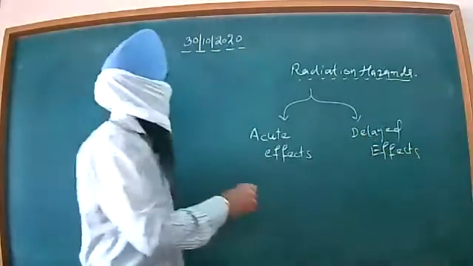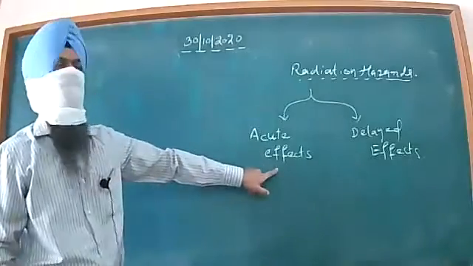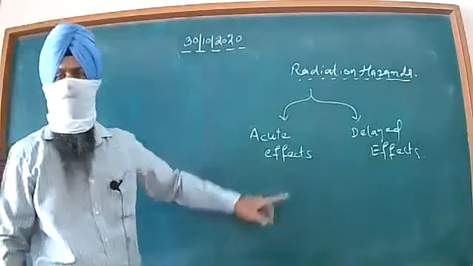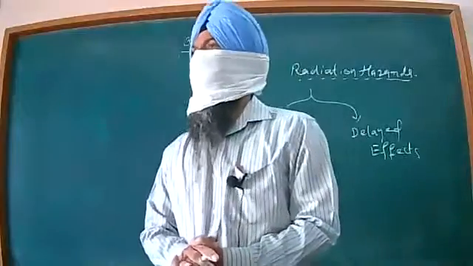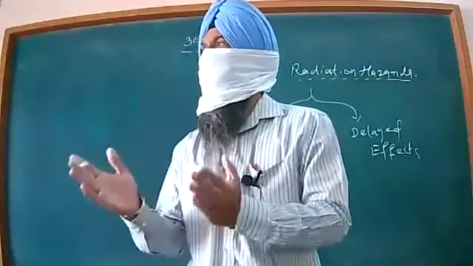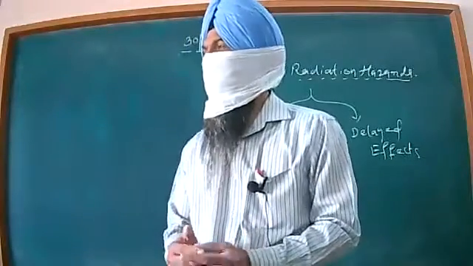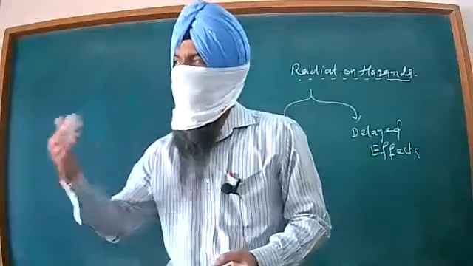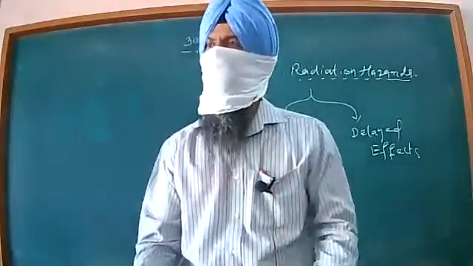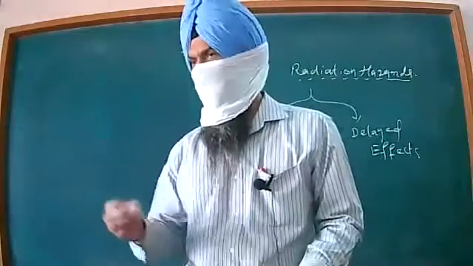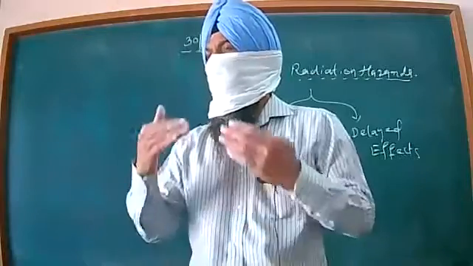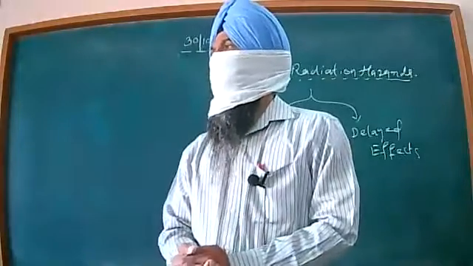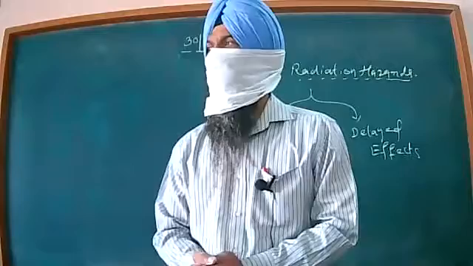Dear children, acute means a short span of time. Suppose some nuclear scientist is working in the laboratory and carrying out some nuclear fission reaction, then if that person is exposed to nuclear radiation in any form, the body of that person will be affected in a short span of time.